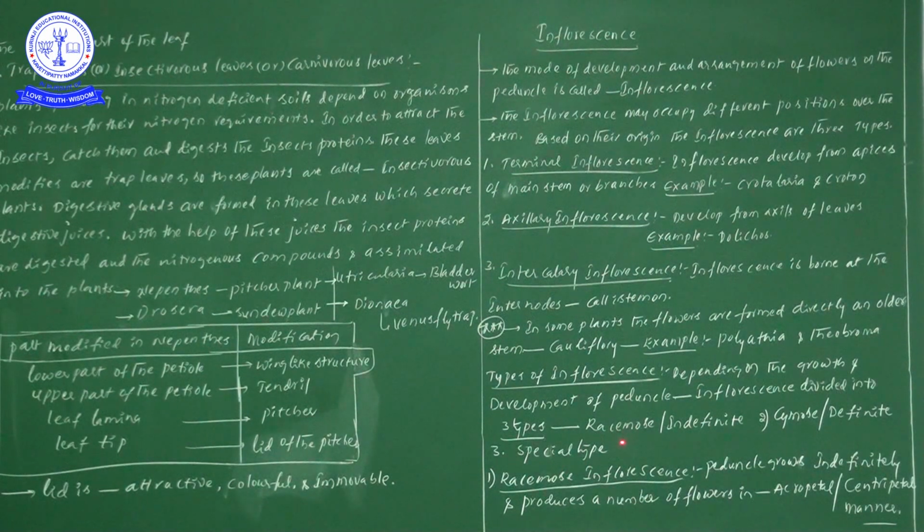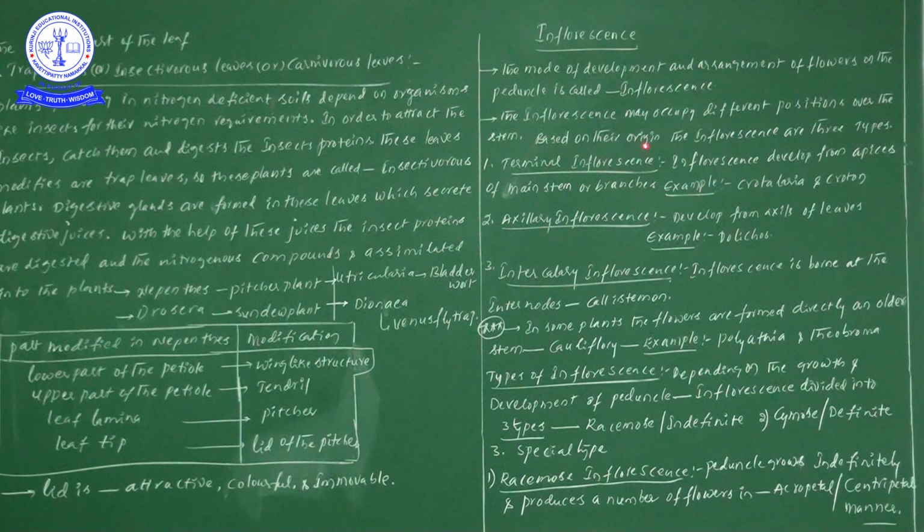Before we start to learn the racemose inflorescence or indefinite inflorescence, one more time let us have a look at the inflorescence. Inflorescence is nothing but the mode of arrangement and the development of flowers on the peduncle. Now inflorescence may occupy different positions over the stem.